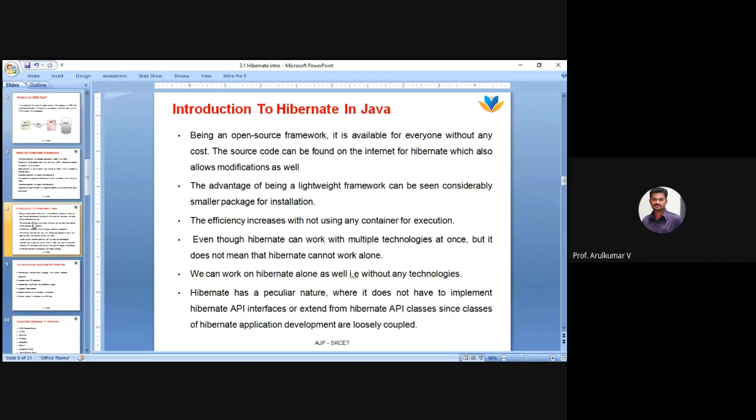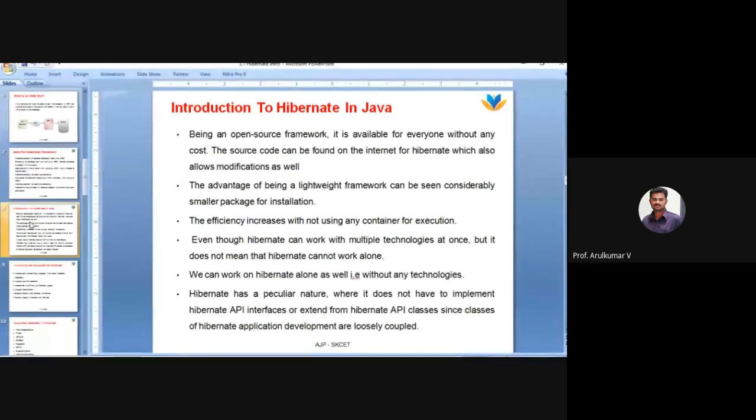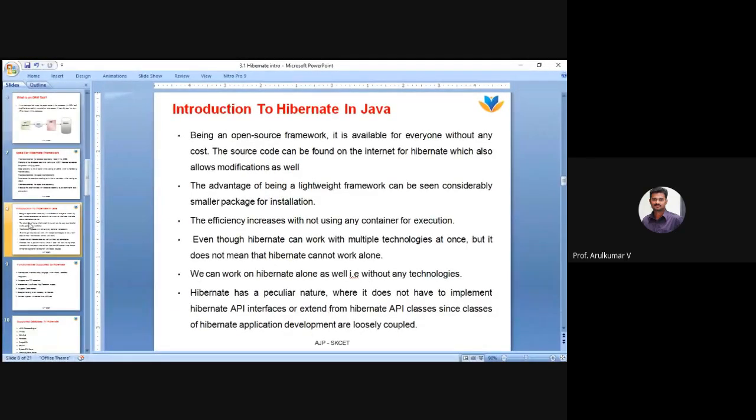Coming to Hibernate, it is an open source framework, guys. No need to pay and buy anything. It is simply available like a jar file. If it is not available in your Eclipse, you just download the jar file and put it into your Eclipse. You can use it for whatever application. It is available for everyone with the GNU general public license.